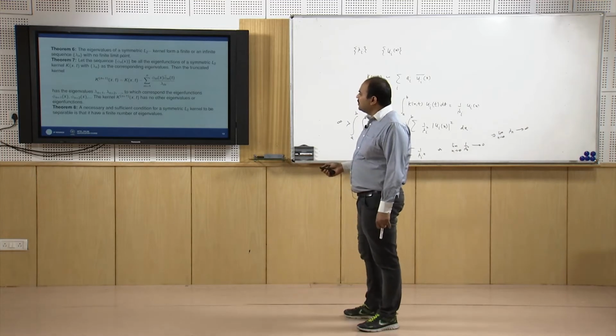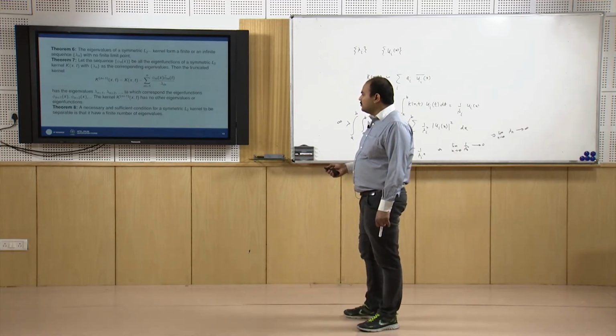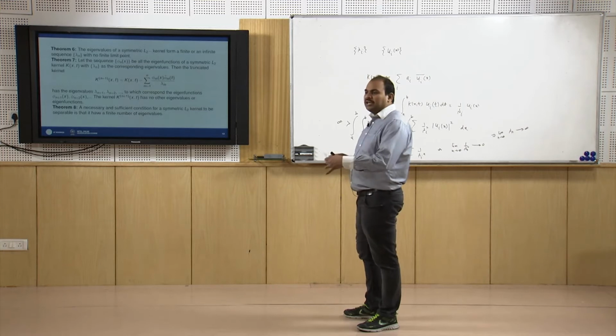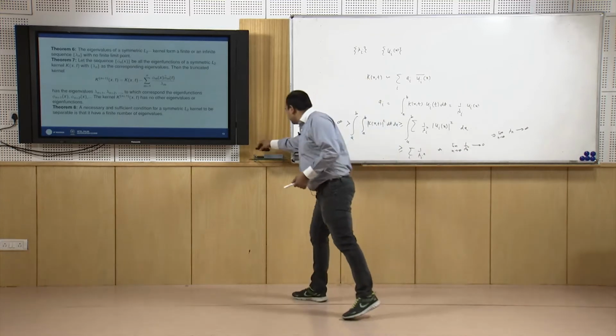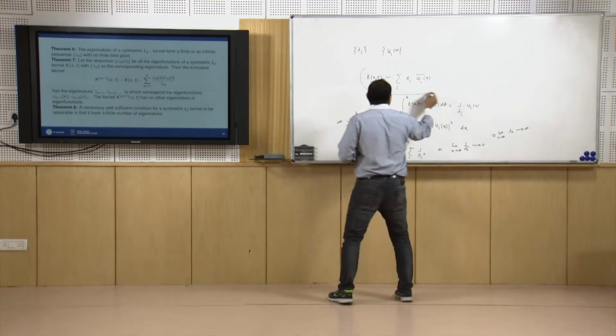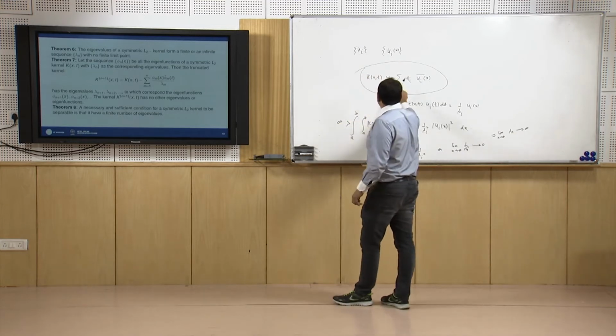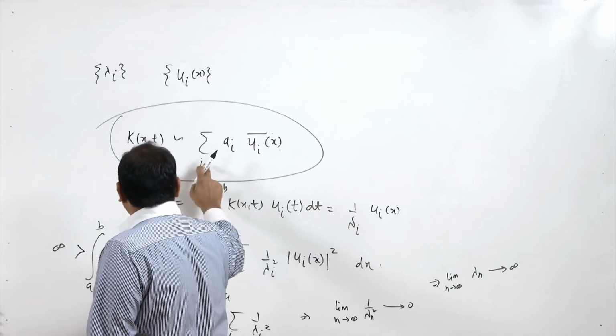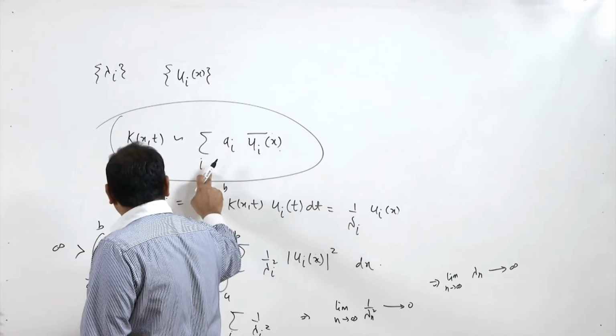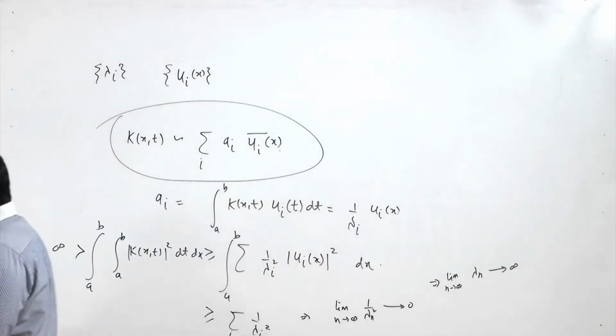The first kernel is K_1(x,t) = K(x,t), and K_2(x,t) is K(x,t) minus phi_1(x) phi_1 bar(t) upon lambda_1. So we are approximating the kernel K(x,t) in this way, truncating with m equal to 1 as the first approximation, then 2, 3 and so on. So here we define the (n+1)th kernel as follows.